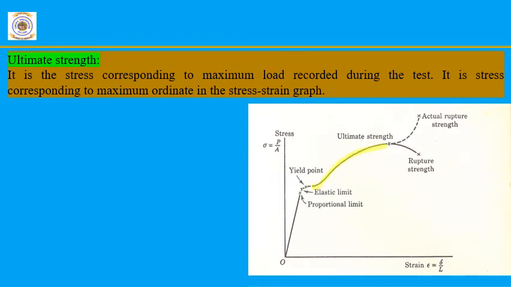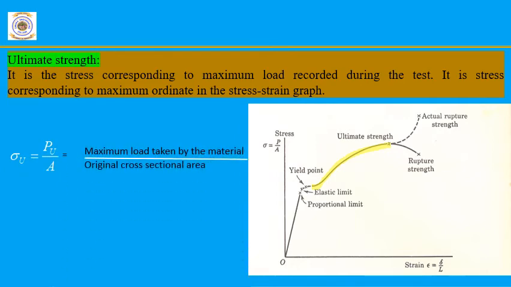You can see at this point, it absorbs the maximum amount of load. So this point is nothing but the ultimate strength of the material. If we find the stress at this point, it is the ultimate stress. So ultimate stress is equal to the maximum load taken by the material divided by its original cross-sectional area.